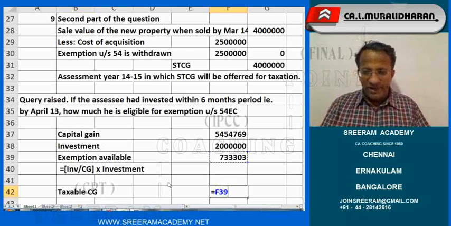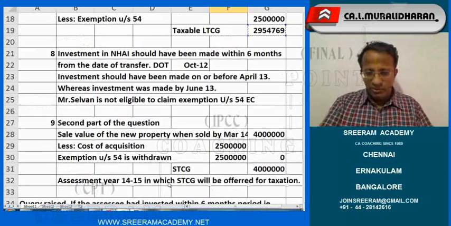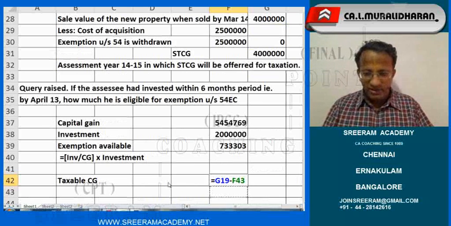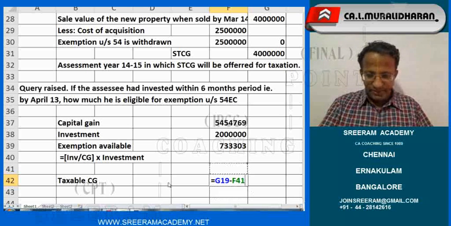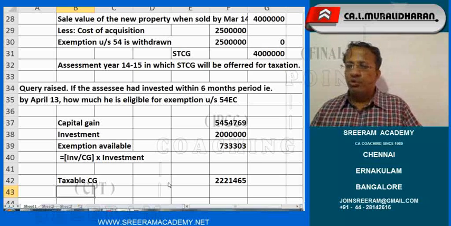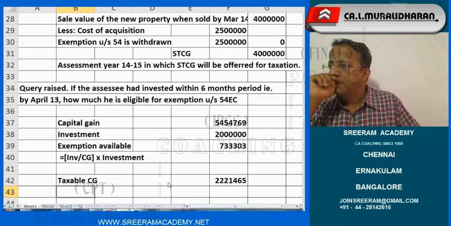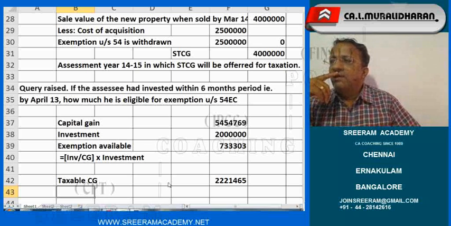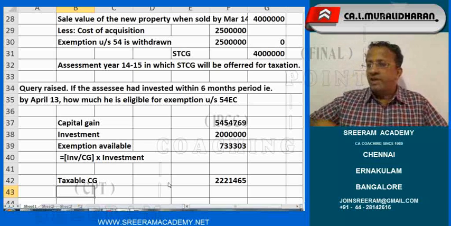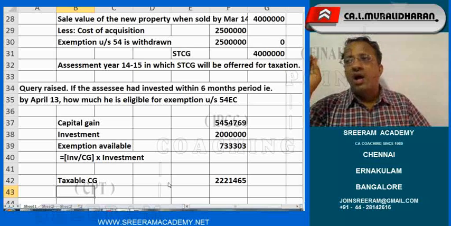So what is that previously we have taken up as capital gain for him? 29,54,769 minus 733. The taxable capital gain would be 22,21,465. Yes. What is that doubt? No, your question is unwanted question. Can you repeat that once again so that I will make it public to the entire class? Come on. Concurrently we are applying 54 and 54 EC.